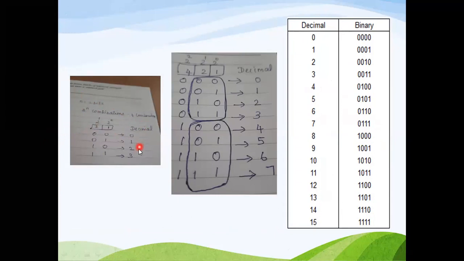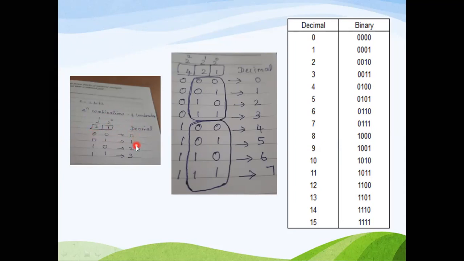When you represent your decimal number by means of binary with respect to 2 bits, I have mentioned the positional weighting principle. So here 2 power 0, 2 power 1. 2 power 0 is 1, 2 power 1 is 2. The position is 0 for 2 power 0, and 1 for 2 power 1. Likewise, you can go to 2 power 2, 2 power 3. The value of 2 power 0 is 1. The value of 2 power 1 is 2. So when you want to write the corresponding bit representation for decimal 0, it means that the first position is 0 and the second position is 0.